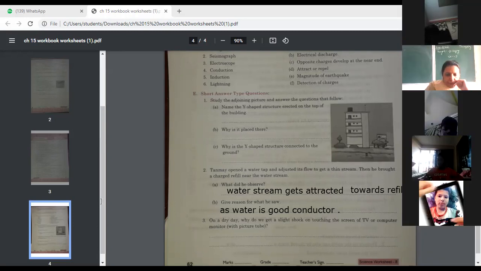On a dry day, why do we get a slight shock on touching the screen of a TV or computer monitor? Does it happen? First of all, tell me. On a dry day, when you go near a TV screen and touch the screen of a TV or computer, you get a slight electric shock. Does it happen or not?